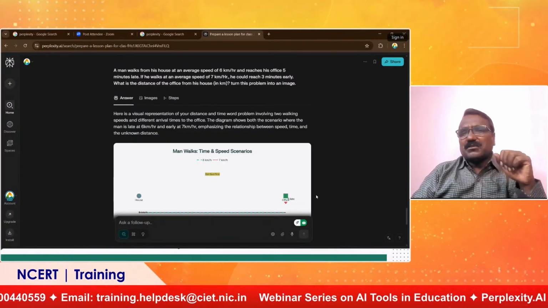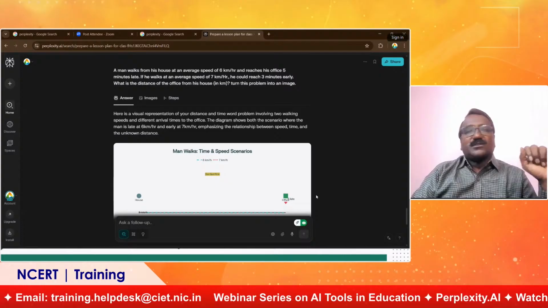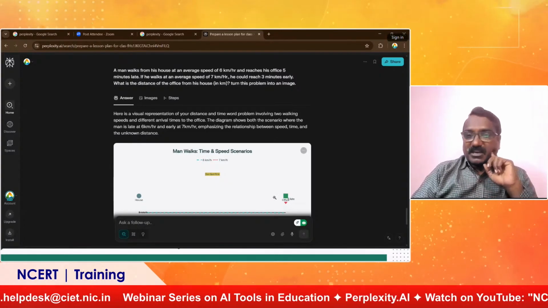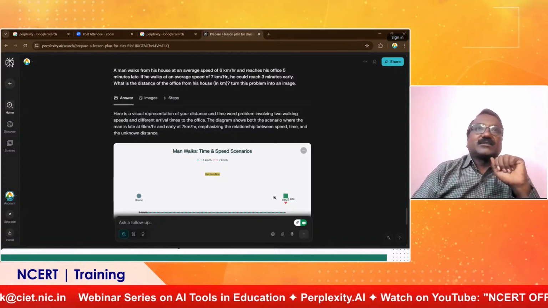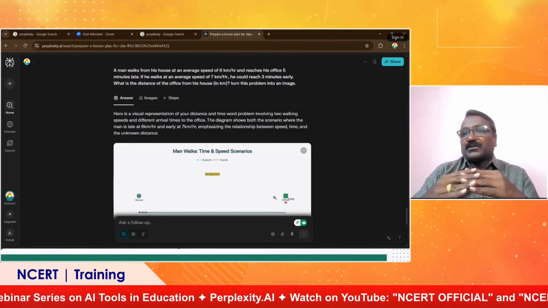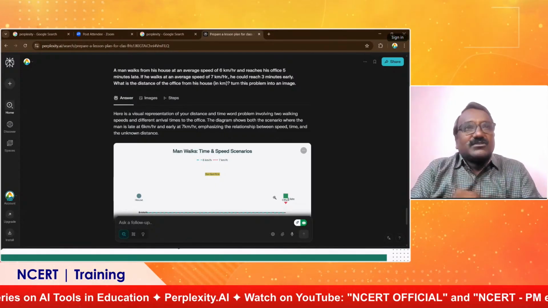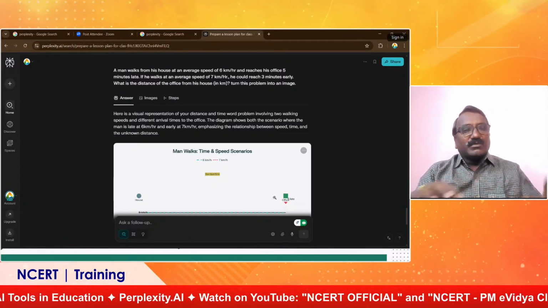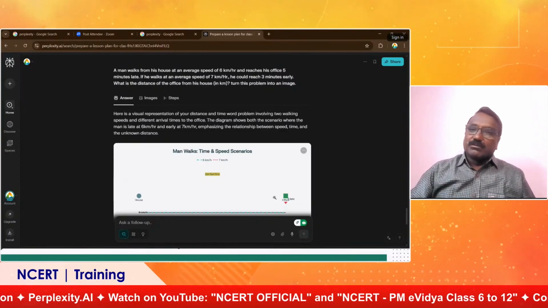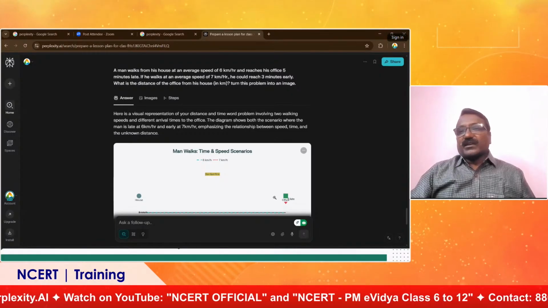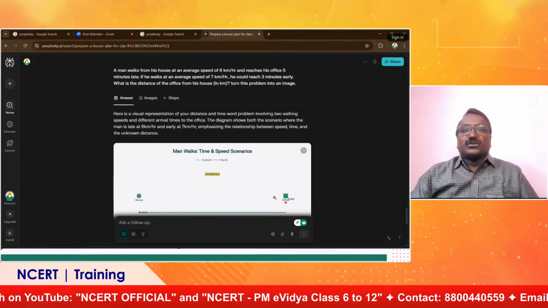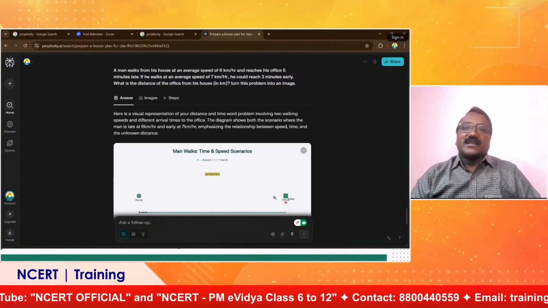Give whatever problem you want, and it will try to turn the problem into an image. Turning the problem into an image will make the abstract into concrete. If you give a word problem to students, they may not understand. Just show this image to them, so that they can see, okay, this is what they told, and it has been written in word format. Like that students can understand.